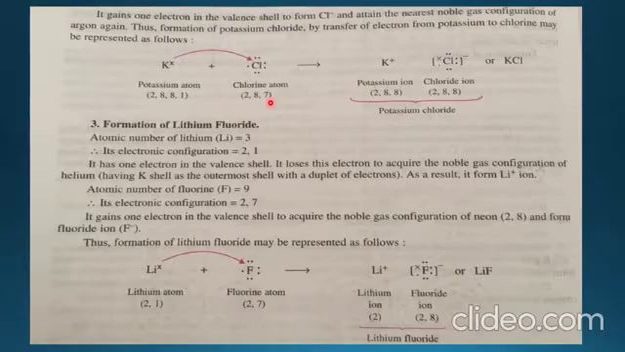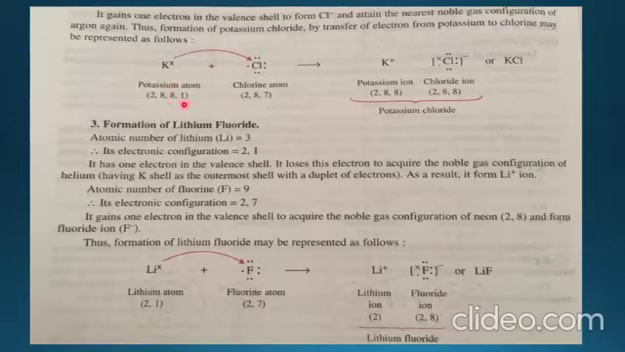So now in this case what will happen? The chlorine gains one electron in its valence shell to form the chloride ion and attains the nearest noble gas configuration of argon. Thus, the formation of potassium chloride by transfer of electron is shown here. Here potassium will give one electron to chlorine as it has one electron. When it loses one electron, it will gain noble gas configuration.